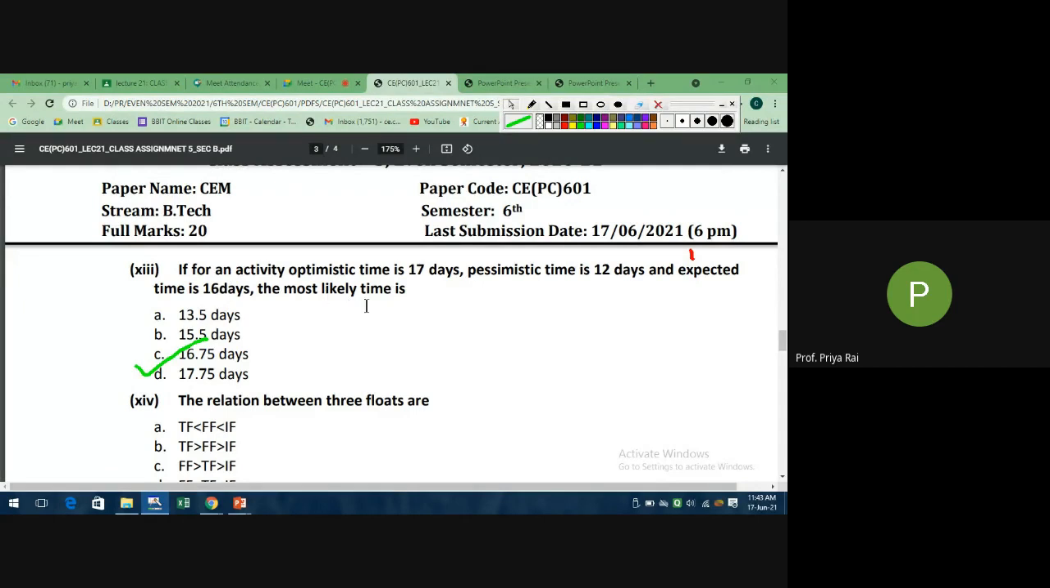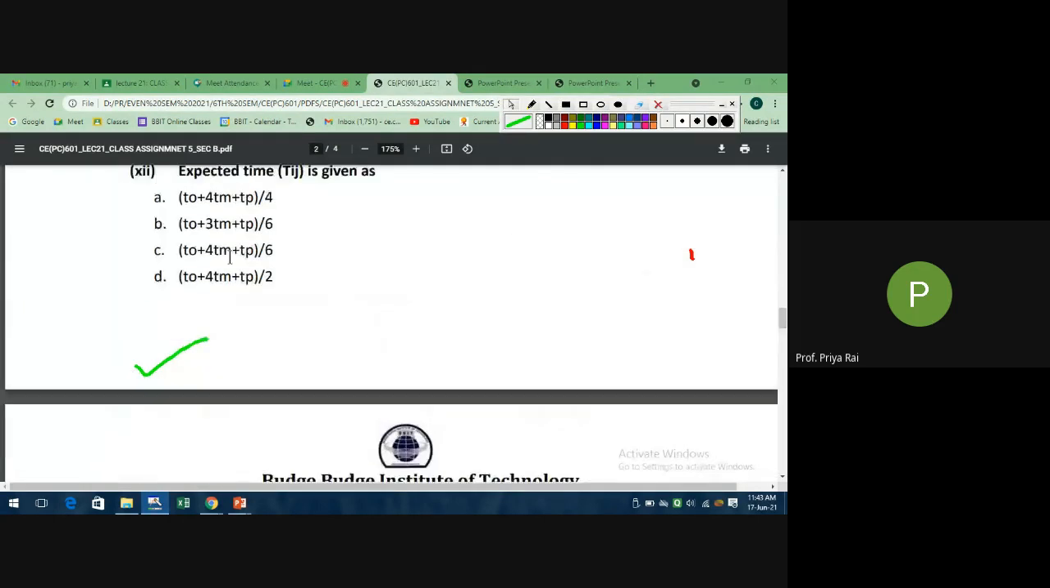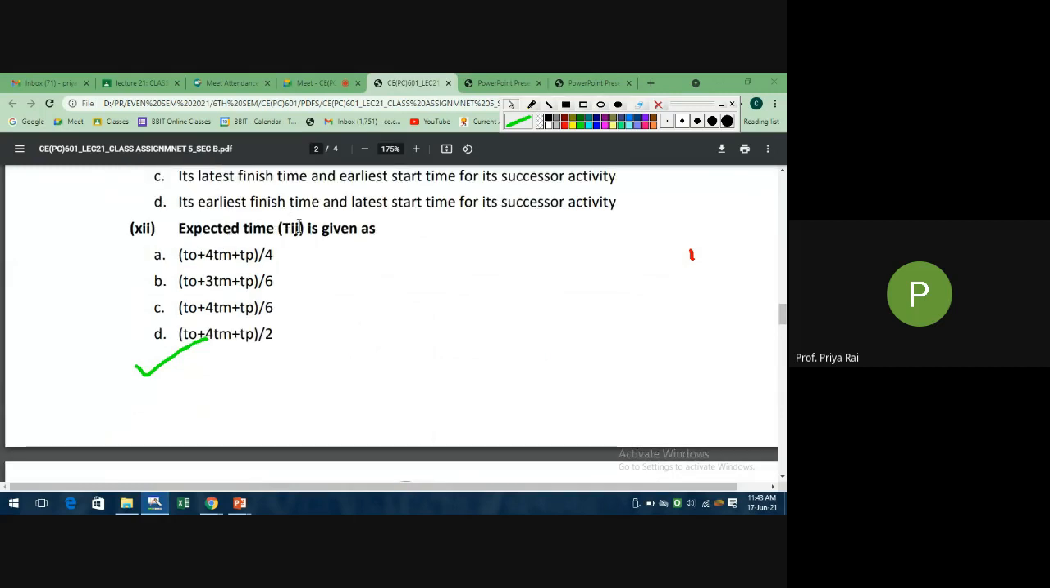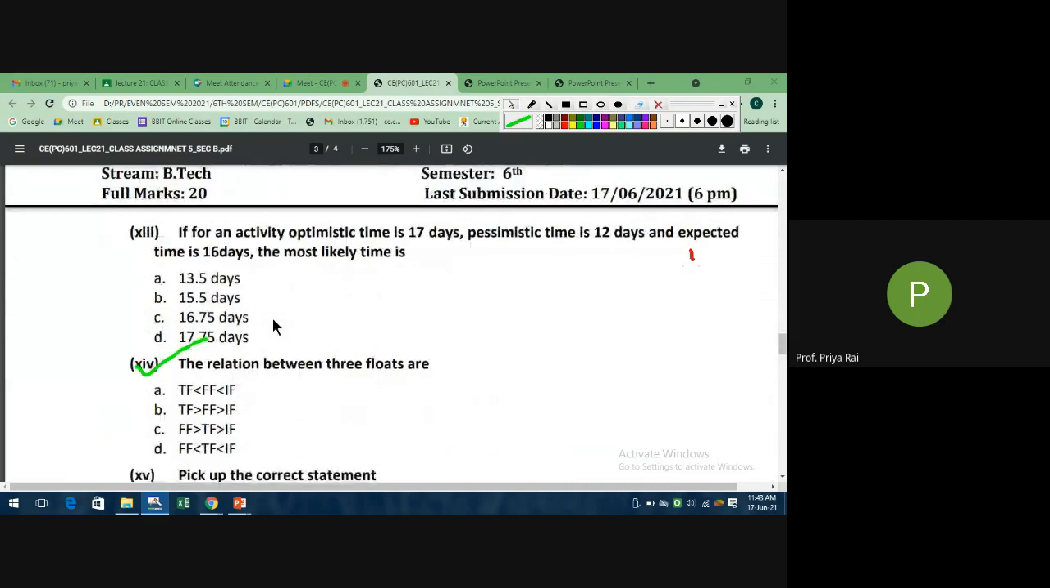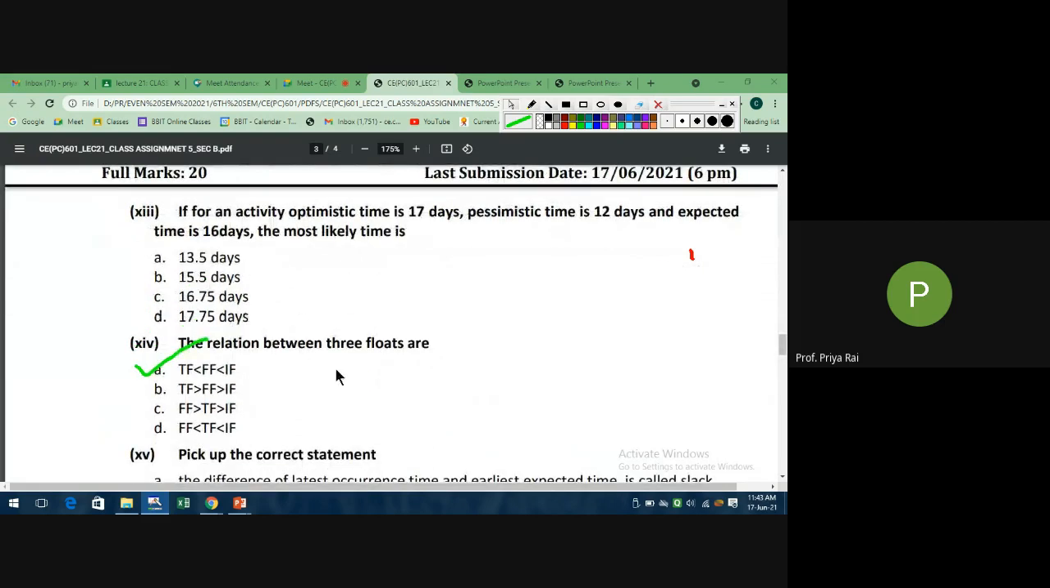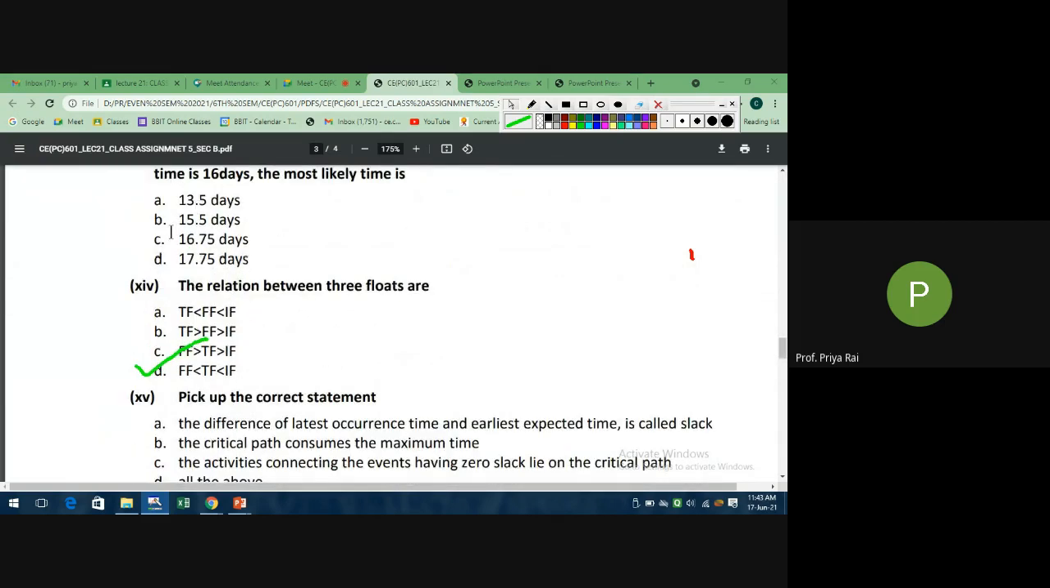So what is the most likely time? You need to calculate using the same formula. TO is given, TP is given, and TIJ is given. They have asked what TM is. So you can do it simply. This one you will solve, I will see. Now tell me this answer.